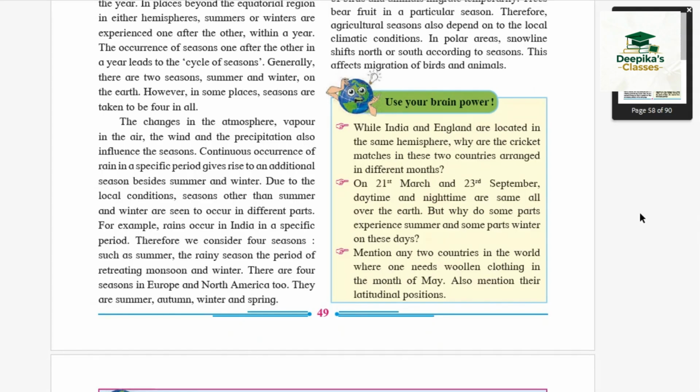When a particular period receives continuous rain, it creates an additional season apart from summer and winter, which contains a humid climate. For example, in India, there are four seasons: summer, rainy season, autumn, and winter. But in Europe and North America, there are four seasons: summer, autumn, winter, and spring.